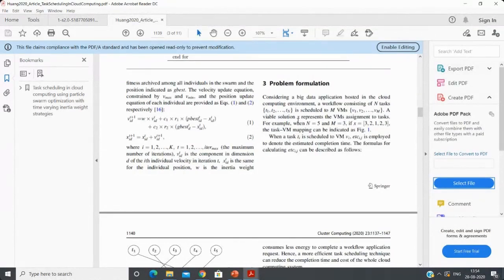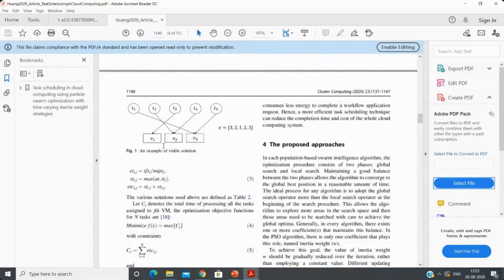For example, if you take n equal to 5, we have tasks T1 to T5. And if m is equal to 3, it means you have 3 virtual machines. Then if X equals, the first task is assigned to virtual machine 3, and the second task is allocated to the second virtual machine. The third task is allocated to the first virtual machine, and T4 is 2 and T5 is 3. So it's mapped together.